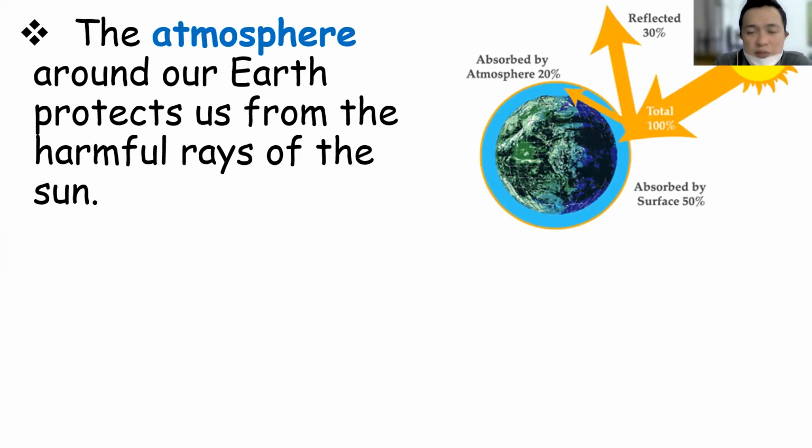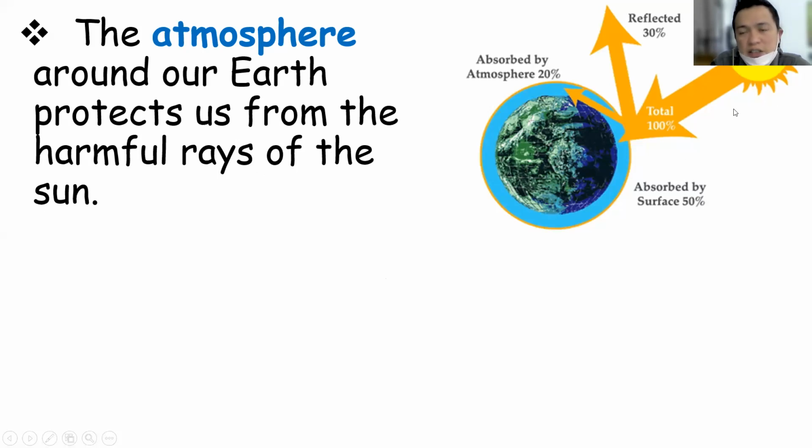The atmosphere around the earth protects us from the harmful rays of the sun.